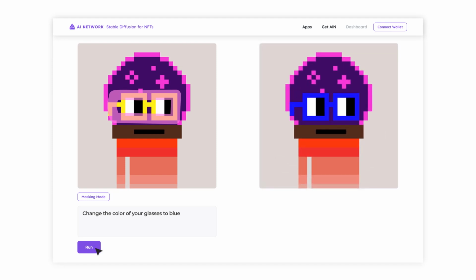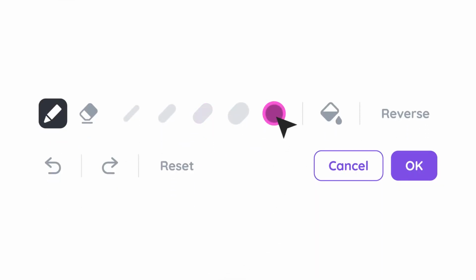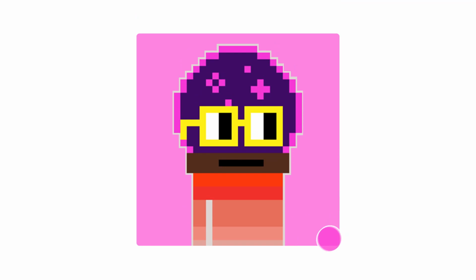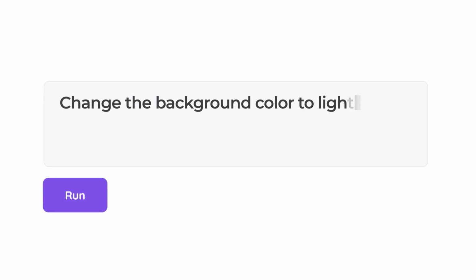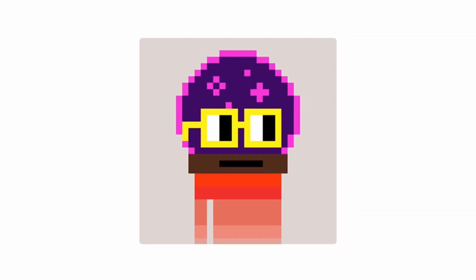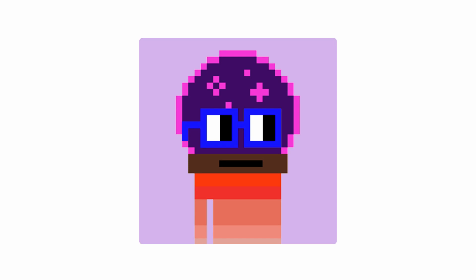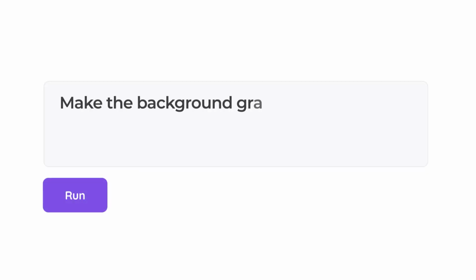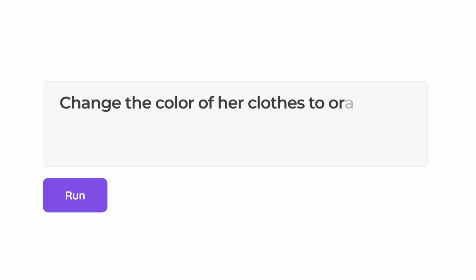It's that easy. By bringing AI to your NFT, you can now modify your NFT images to suit your personal style. What's more, all changes are made and securely recorded on the AI Network blockchain, enabling proof of ownership for the modified image.